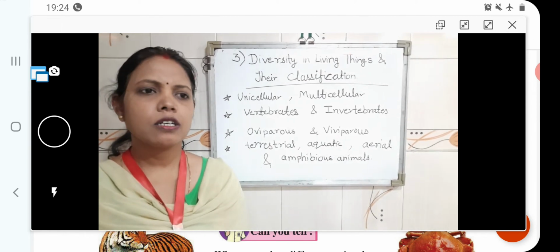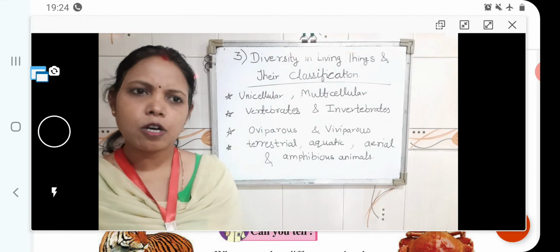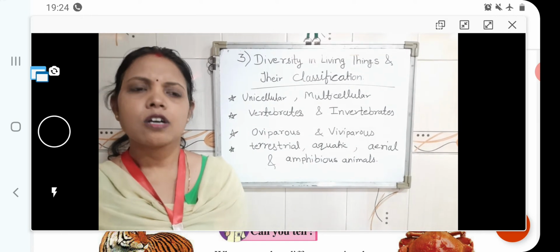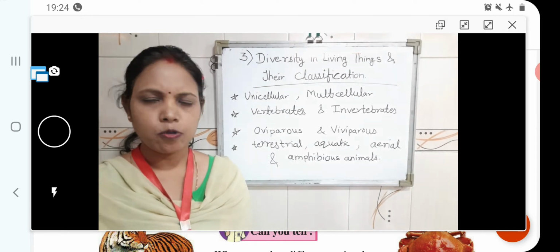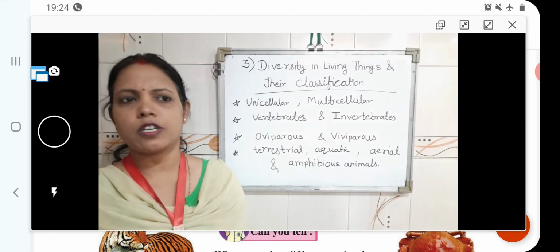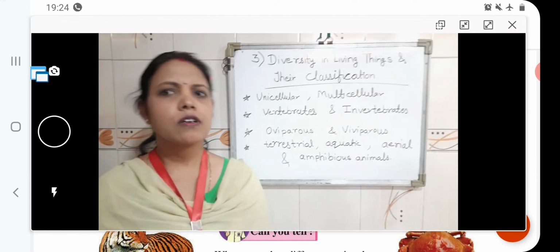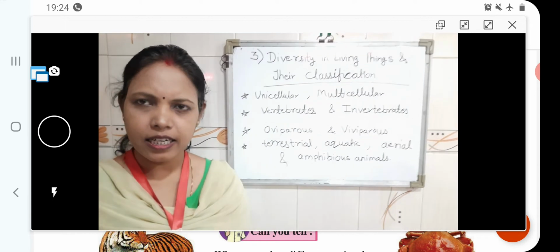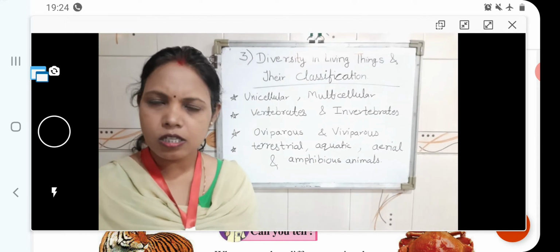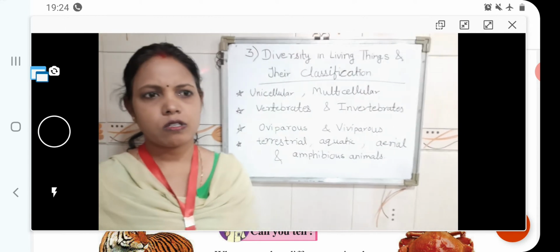The second point was that there are two types of root: the first one is taproot and the second one is fibrous root. Third point, two types of leaves we had studied, simple leaves and compound leaves.